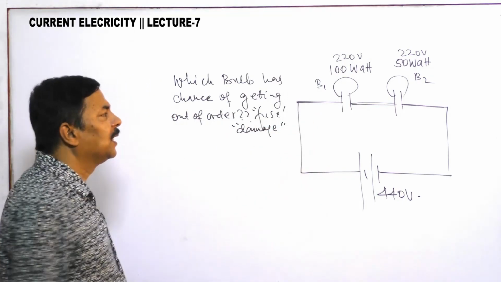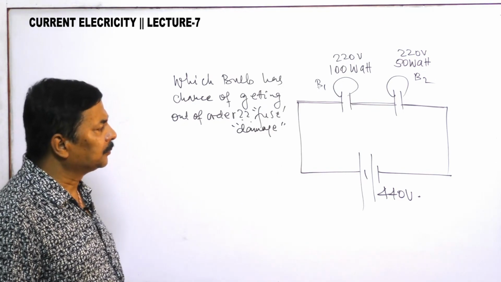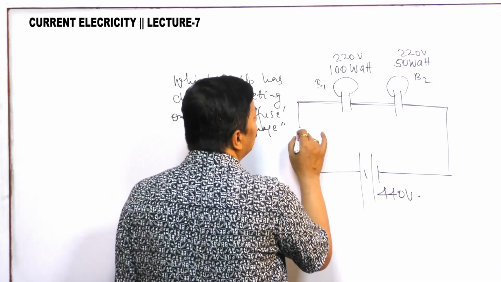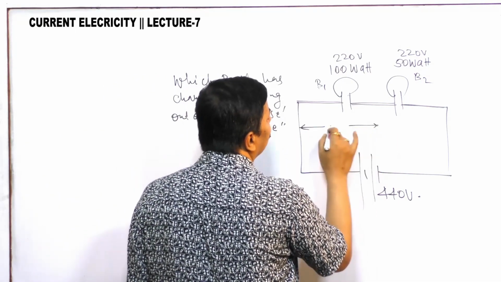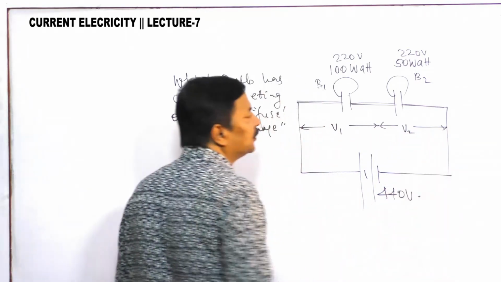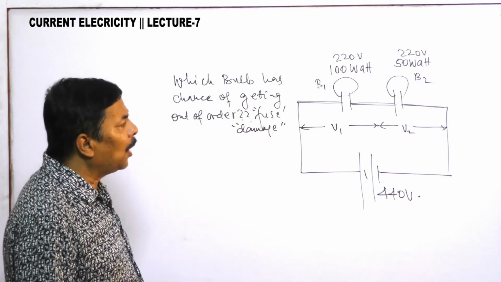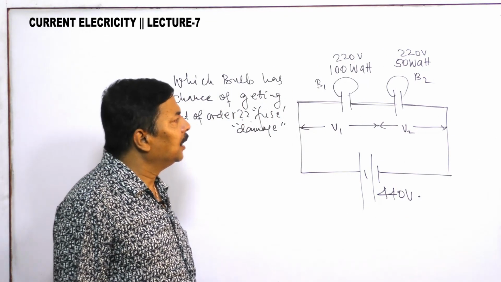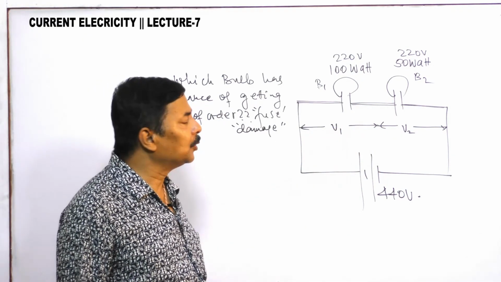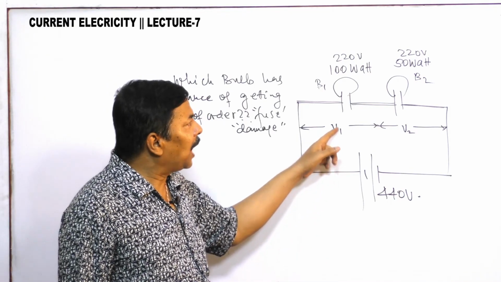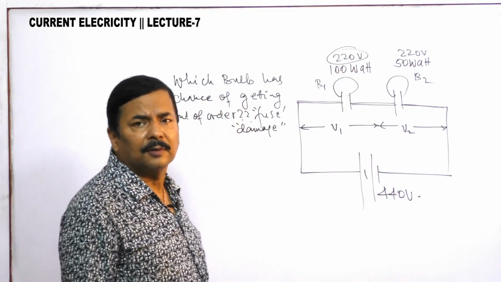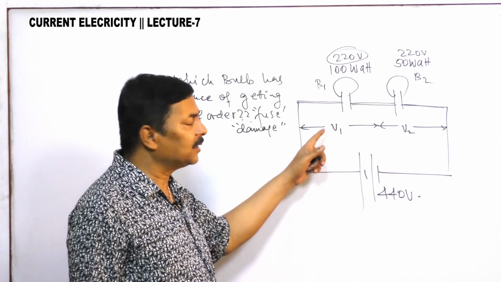Now in this situation, the supply rating is 440 volt. As they are in series, here will be the potential difference V1 and here the potential difference V2. If we find the relation between V1 and V2, and if its value is more than the rated value, then there is a chance of damage in that bulb.